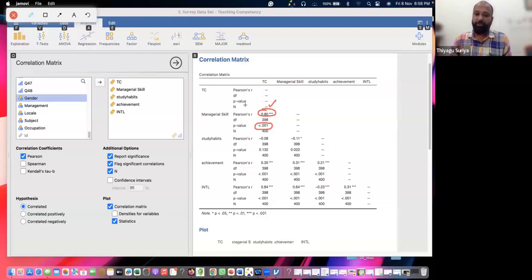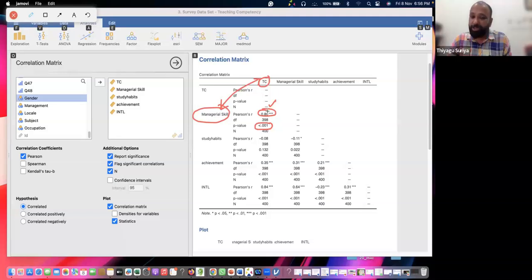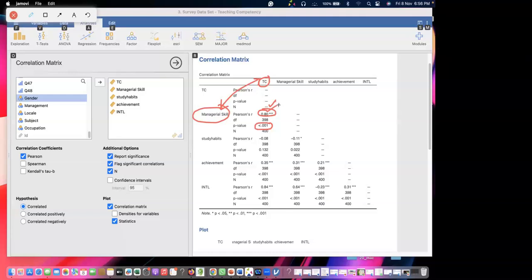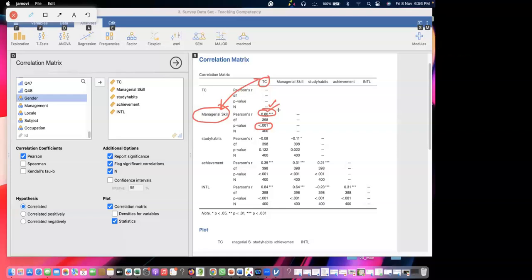So therefore, what is the output? What is the finding? There is a significant relation between which two variables? There is a significant relation between teaching competence and managerial skills. What is the relation? It's a positive correlation. Why is it positive? Because no negative sign is there. Therefore, the strength of the correlation is very high. Very high positive correlation.